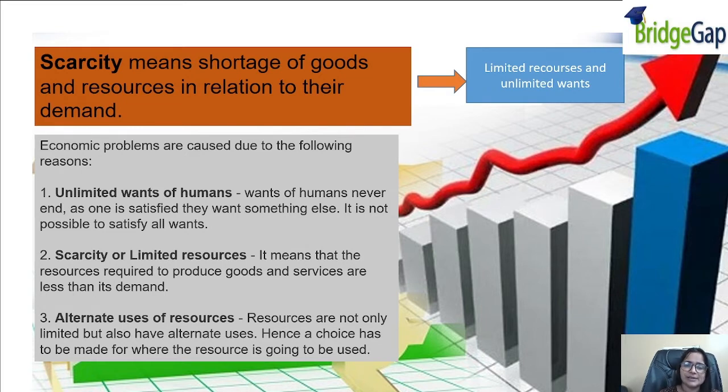It means that the resources required to produce goods and services are less than the demand. The demand for resources is high, but whatever resources we have is low. Third, alternate uses of resources. One resource, like the electricity example I gave you, could be used in alternative ways. So we have to make a choice of choosing them in the right way so we can make an effective and efficient decision.